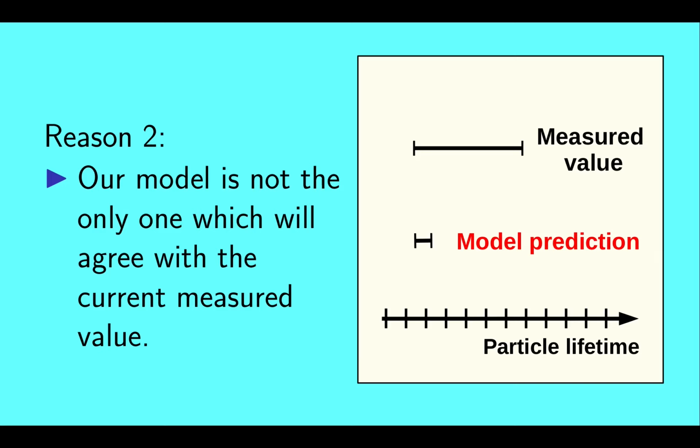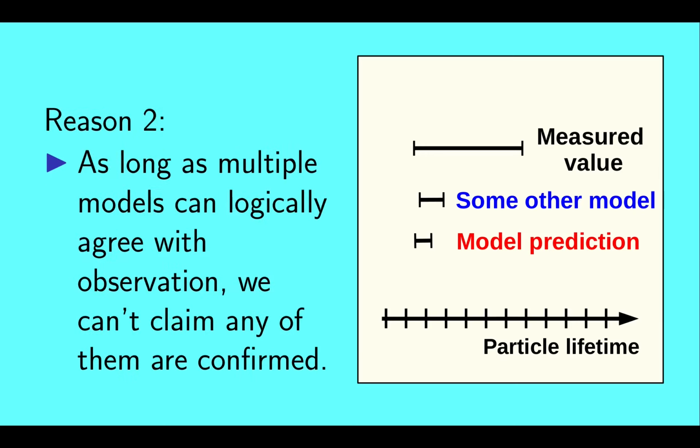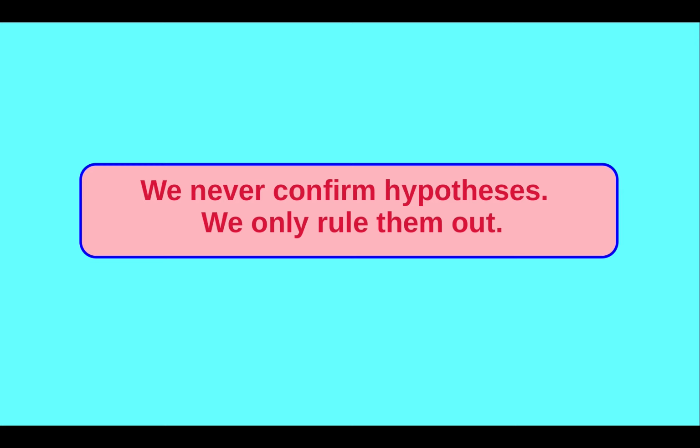Okay, now let's look at the second reason that our model has not been confirmed, which is that our model is not the only one which can agree with the current predicted value. Again, here we have our model prediction in good agreement with the current measured value. But we could write down some other model which also agrees with observation. As long as more than one model can agree with the current observation, we can't claim any of them are confirmed. So for those two reasons, we never confirm hypotheses. We only rule them out.